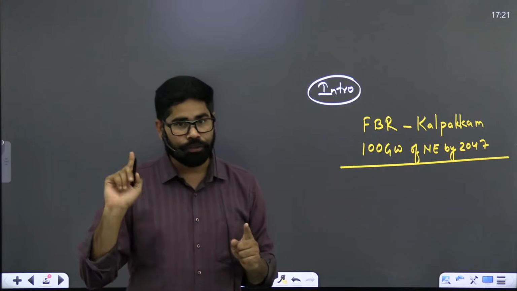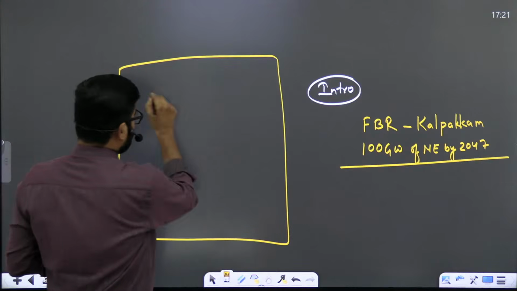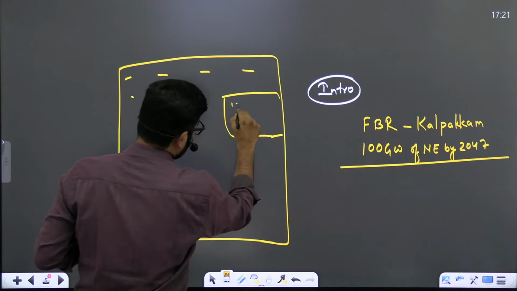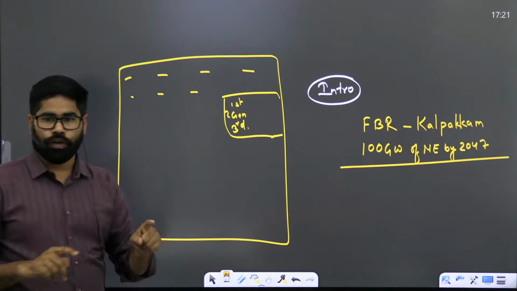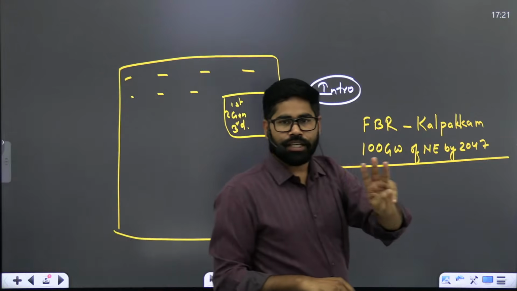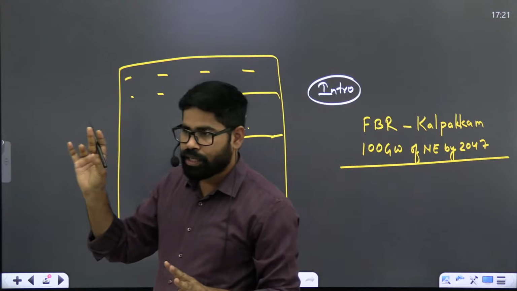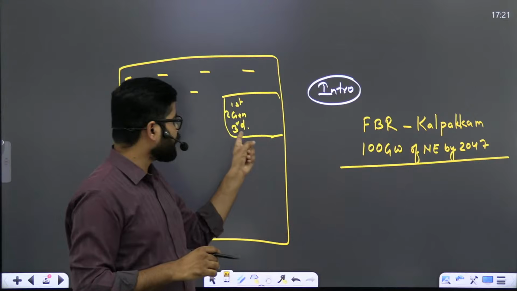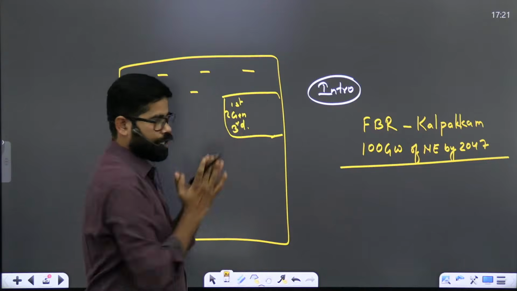Now here if you want, suppose you are writing the answer on this page, ठीक है, तो if you have written the introduction here, आप चाहो तो यहाँ पे एक बना सकते हो कि we have first generation, second generation, third generation. If you want, just in short, you can make this one thing, कि India is having 3 generations of nuclear power plants. First generation, PHWR or PWR. Second generation, fast breeder reactor. And third generation is with respect to the thorium based reactors. So if you want, you can mention it here.